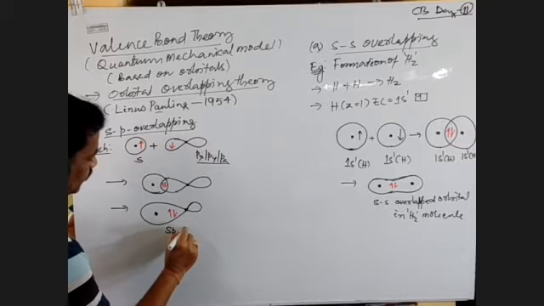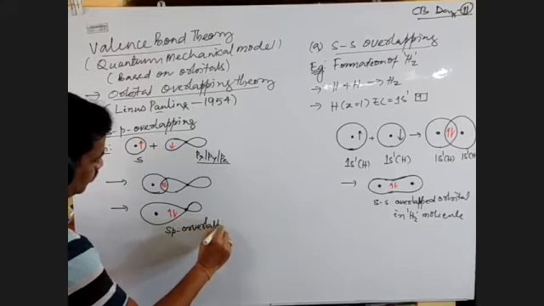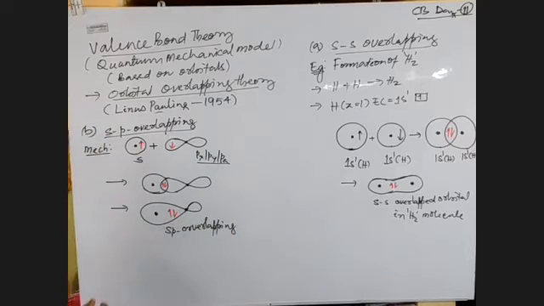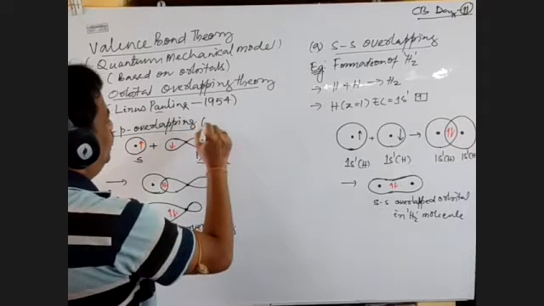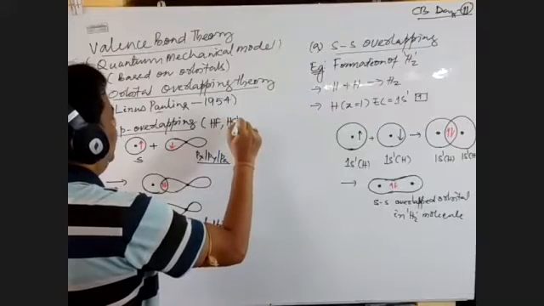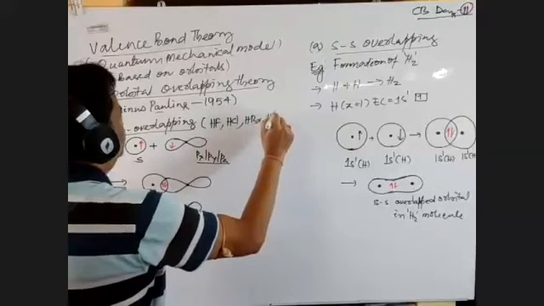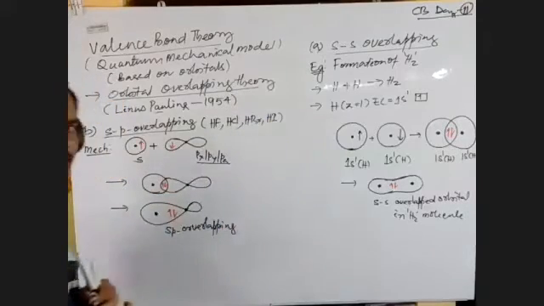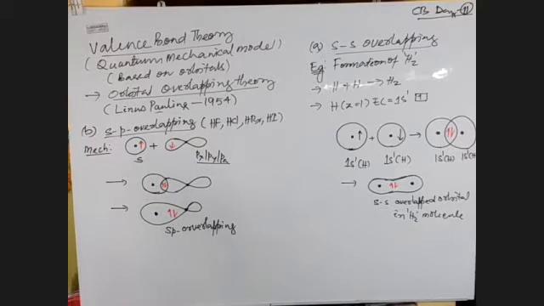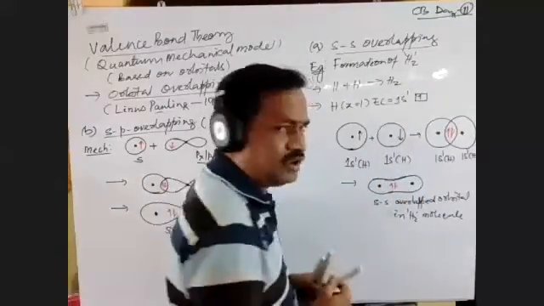Sp overlapping is generally found in hydrogen fluoride, hydrogen chloride, hydrogen bromide, and hydrogen iodide. So in these molecules, this type of overlapping is found. And you can observe here how the overlapping is taking place.